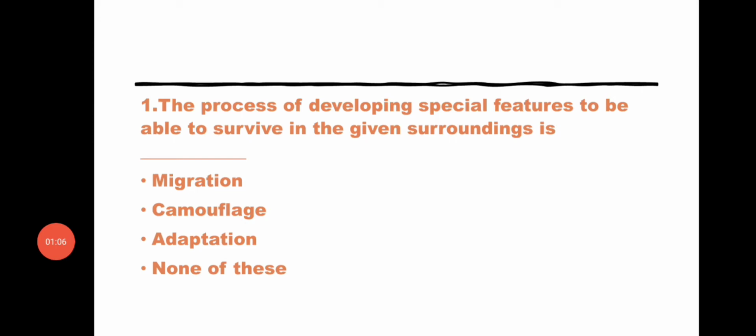The first question is: the process of developing special features to be able to survive in the given surroundings is option 1 migration, option 2 camouflage, option 3 adaptation, option 4 none of this.